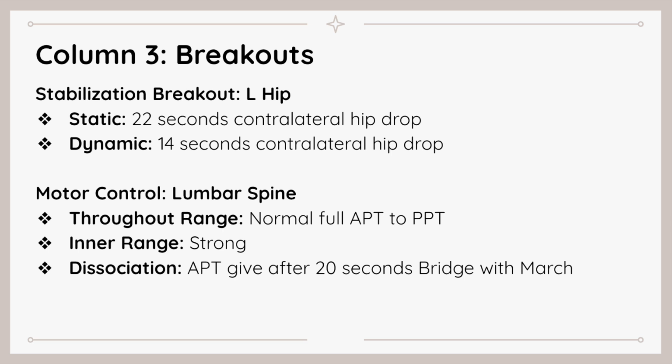So for the stabilization breakout of the left hip, static balance was 22 seconds before the contralateral hip drop, and dynamic was 14 seconds before that occurred. For motor control of the lumbar spine, throughout range was normal and full, anterior pelvic tilt to posterior pelvic tilt. Inner range was strong, and for dissociation, the anterior pelvic tilt give was seen after 20 seconds of bridging with marching.